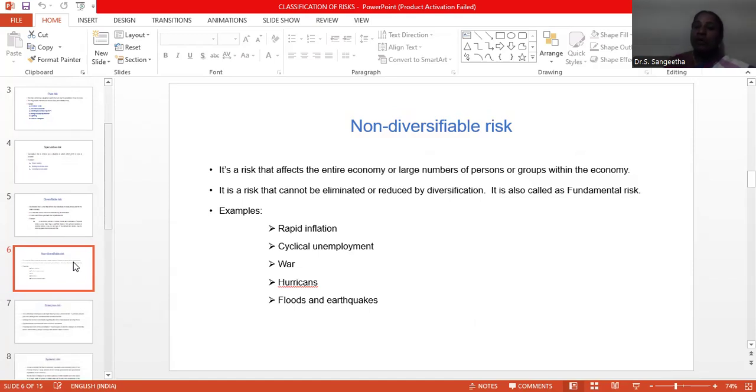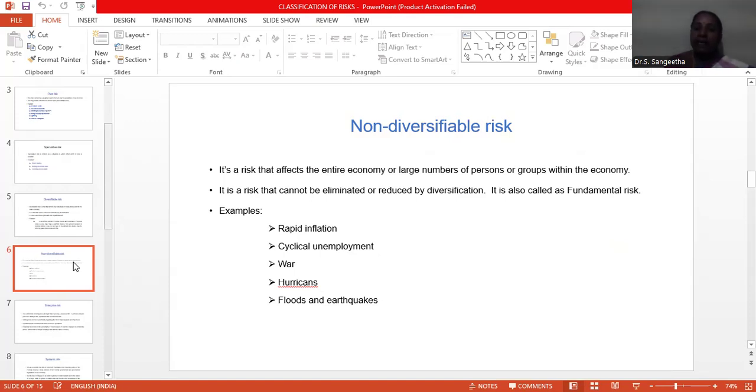Next one is non-diversifiable risk. It is opposite to diversifiable risk. It will affect the entire economy, like a large group of persons may be affected because of this. It is a risk that cannot be eliminated or reduced by diversification. It is also called fundamental risk. For example, rapid inflation. We can't control inflation.